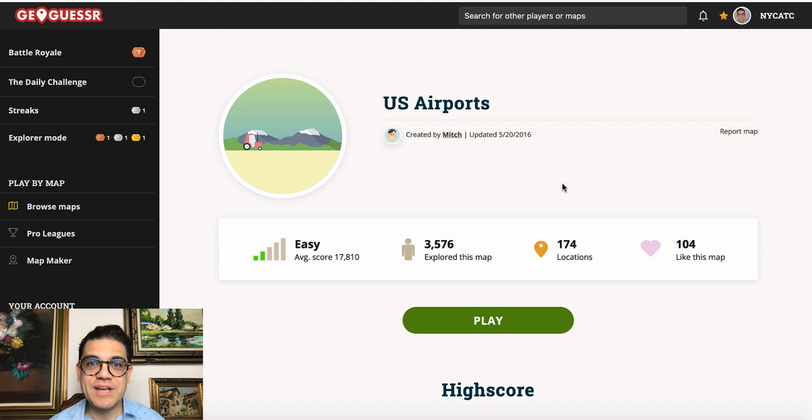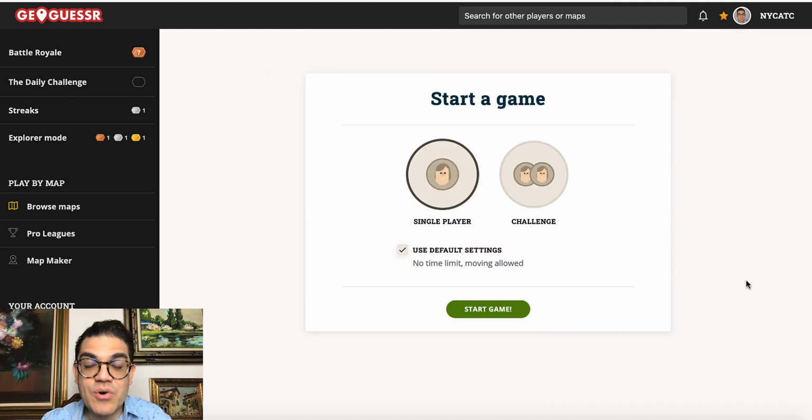I have decided to play the game called US Airports. There should be about 5 different airports where I'm going to be dropped into an airport with a kind of Google Earth street view or sometimes an interior view of an airport, and I need to determine exactly what airport I'm at and place the little pin on the map to find the exact location. So let's see how this goes. Each game is worth 5,000 points for a total of 25,000 points. So I'm going to go ahead and click on the play button, and we'll see where I am.